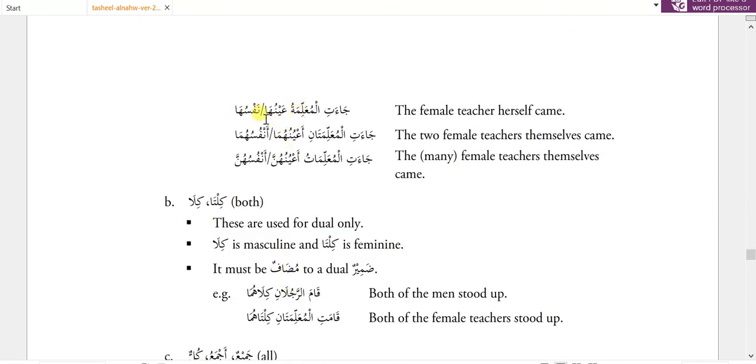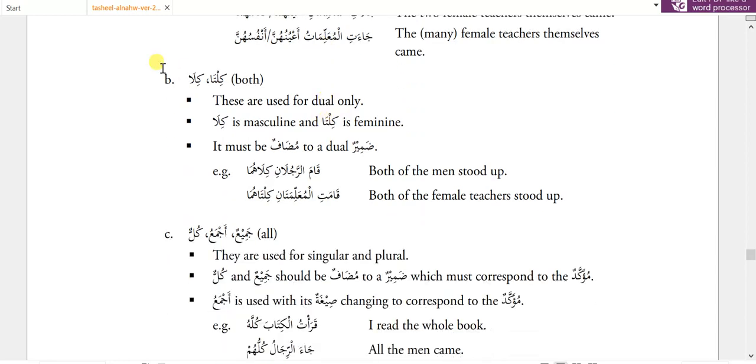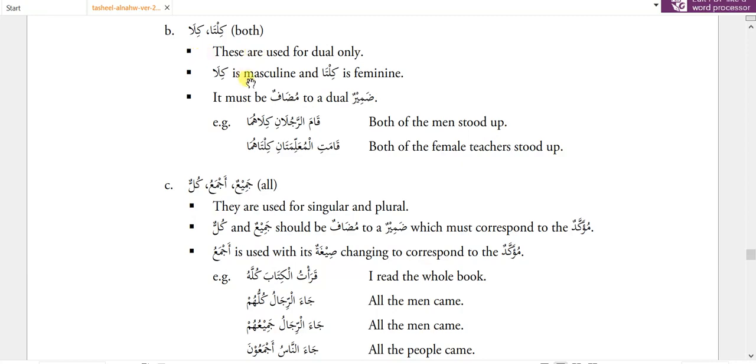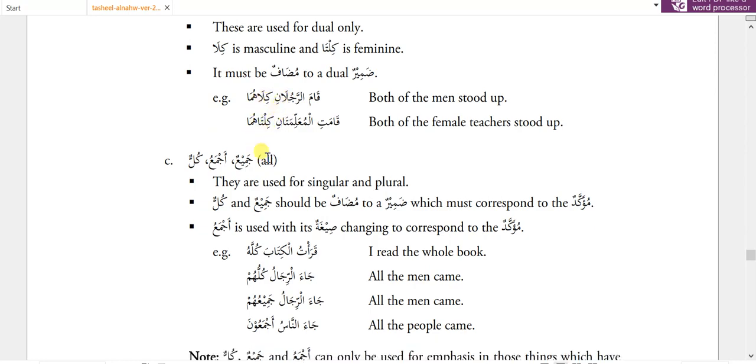Ja'atil muallimatu ainuha nafsuha. The same example for muannas. Then we have kila and kilta, both. These are used for dual only. Kila is masculine and kilta is feminine. It must be muzaf to a dual muzaf ilay. So kila can be used with zamir as well as with a proper noun, but generally it is used with the huma zamir, which is tasniya for both muzakkar and muannas. So kama rajulaini kilahuma, kamatil muallimatani kiltahuma.